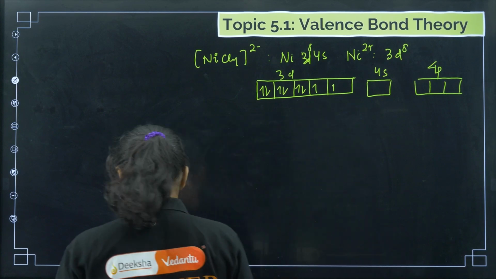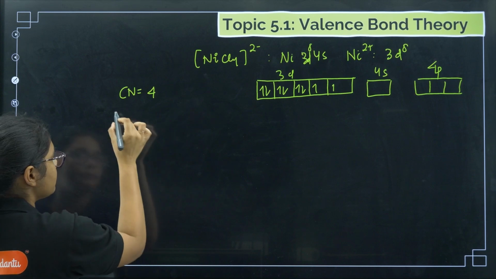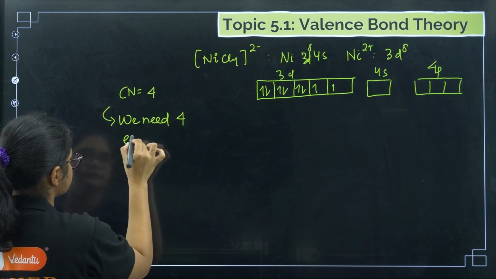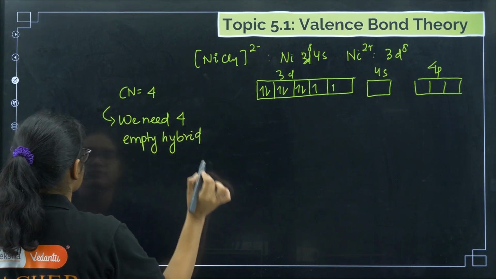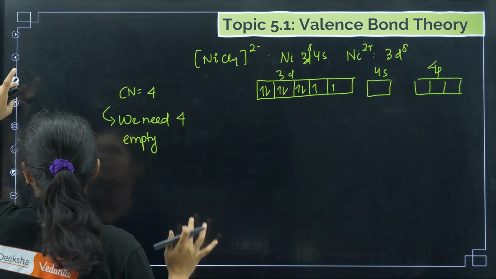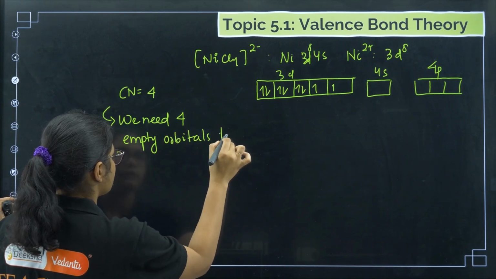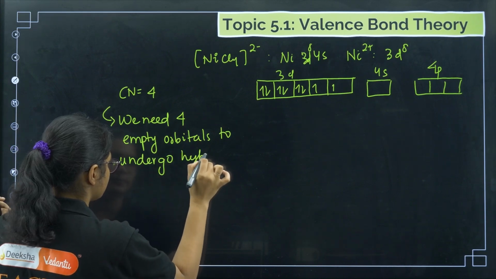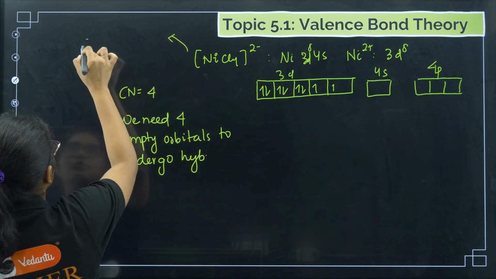Okay. So now you see here the coordination number is 4, right? So that means how many empty orbitals do I need? We need 4 empty orbitals to undergo hybridization, right? So now again, chlorine, as we discussed, is a weak field ligand.